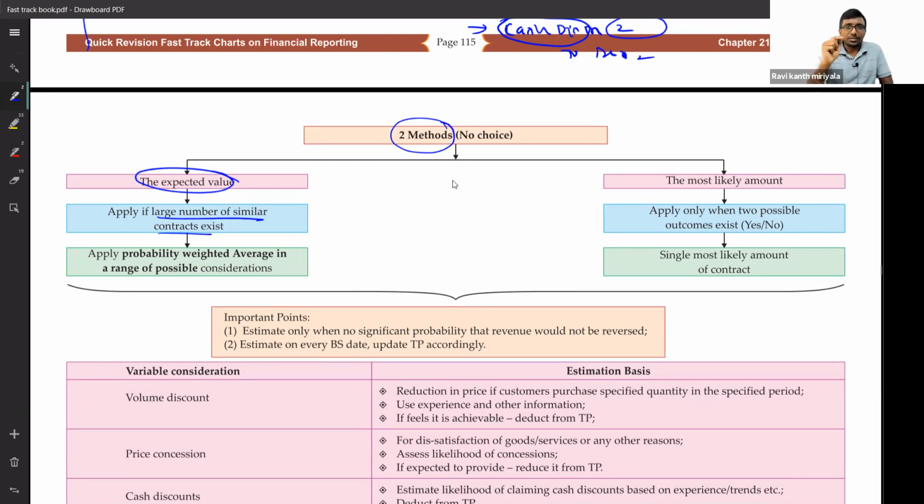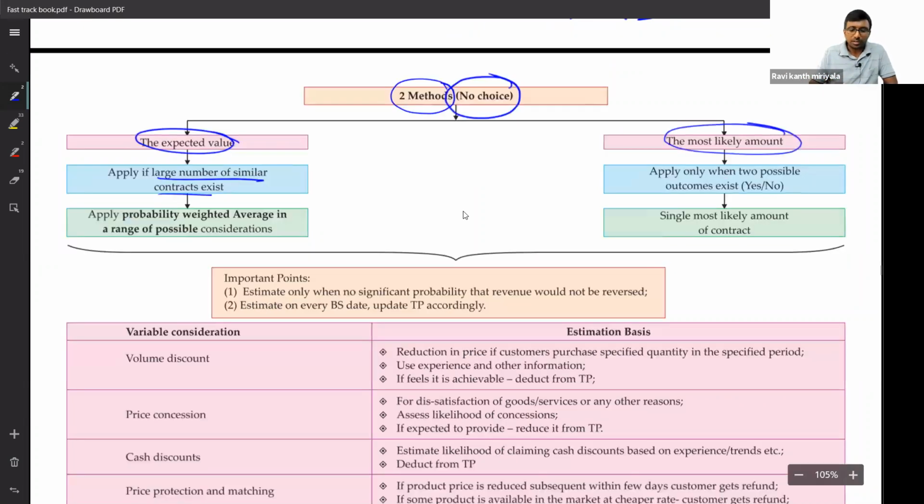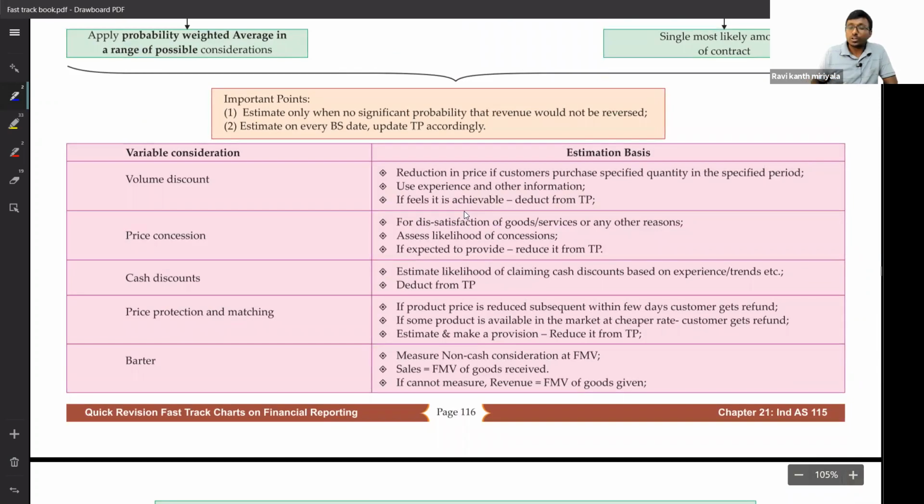Then, most likely, it is not a large number situation, only one party. You can assess party by party, and the possible outcome is what? Yes or no. Will he be able to get the discount or not? Okay, how much will he get? Then accordingly we will determine the amount. And as I told you very clearly, it is not a choice for the entity. Depending upon the situation, one has to pick this. Okay, done. And a few examples we have given.